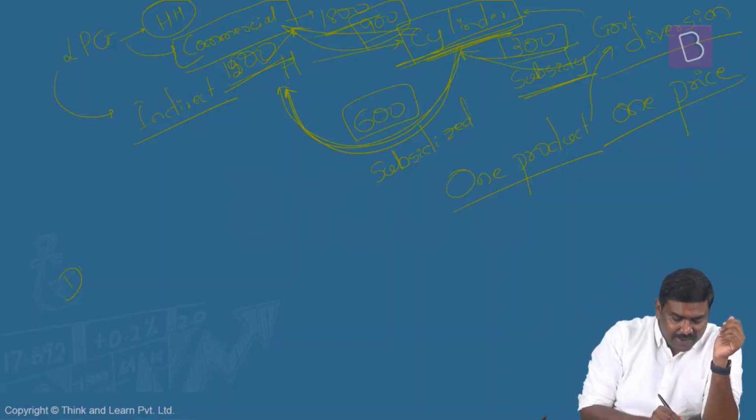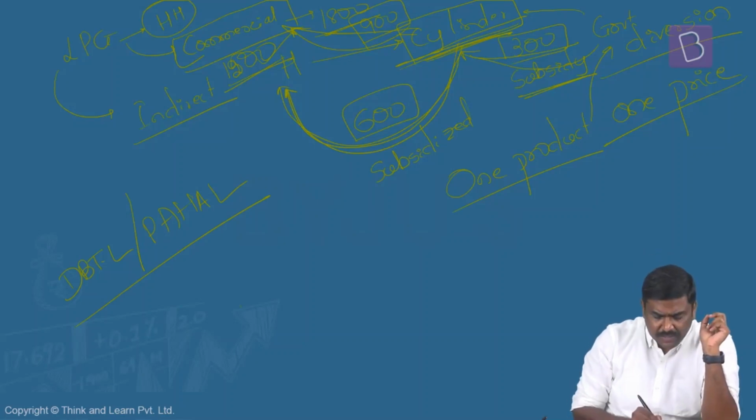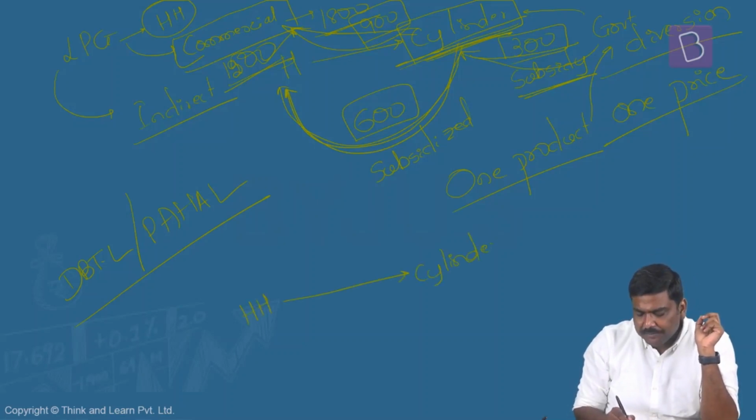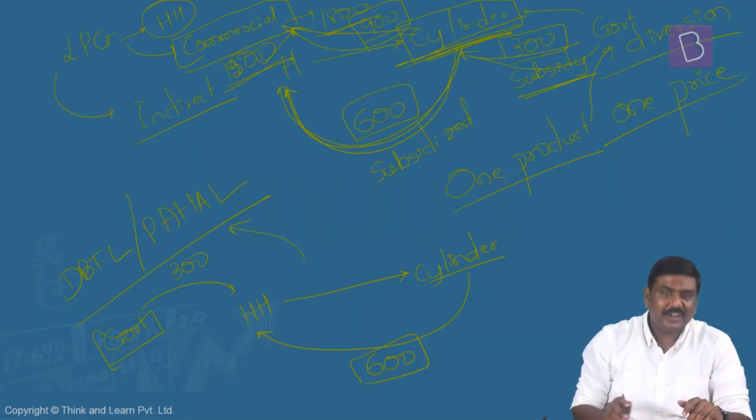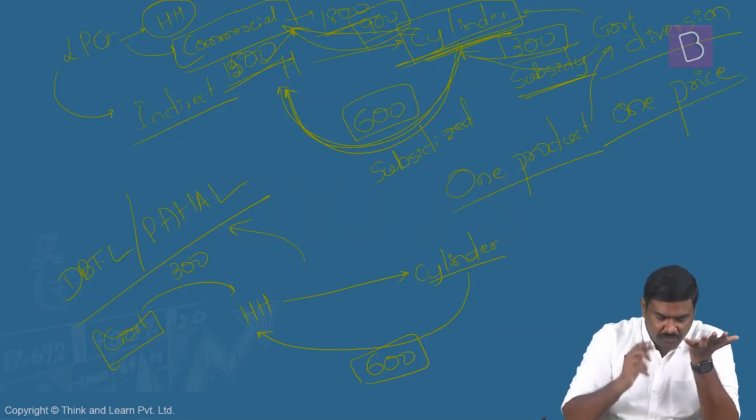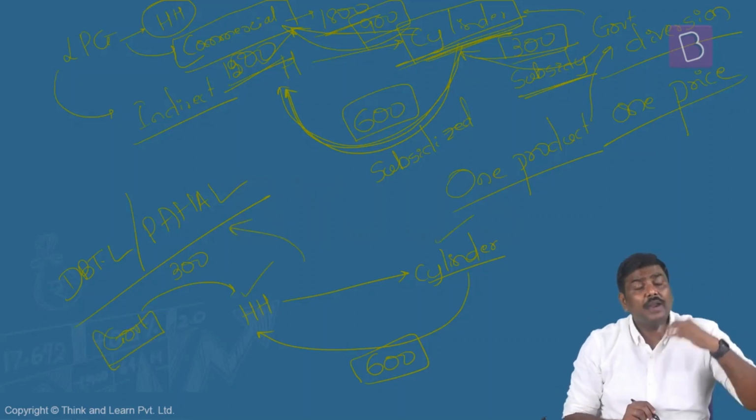Hence, we have introduced the concept of Direct Benefit Transfer in LPG, or Pratyaksha Hastantarit Labh, PAHAL scheme, under which, currently, what is the system now? Here is the household. It will book the cylinder. Now the supplier or the distributor will supply the cylinder at 600 rupees, and the government will provide 300 rupees to this particular household. So this is the basic idea of a direct benefit transfer in LPG. So duplication of the household connections, we take out. The diversion and black marketing, which would happen earlier, has also been addressed.